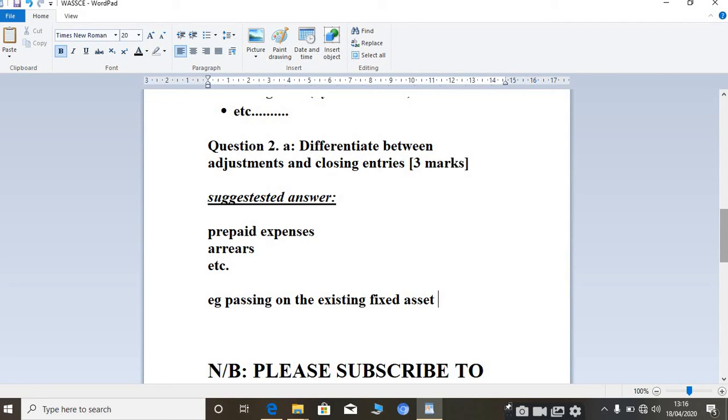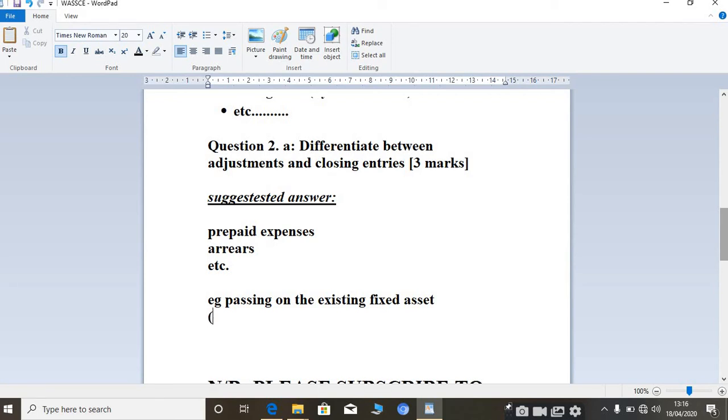So here you can talk of maybe land and building. So the balance existing in the books of the business, we pass it on to the next accounting year. So if you are in 2007, then we pass it on to 2008.